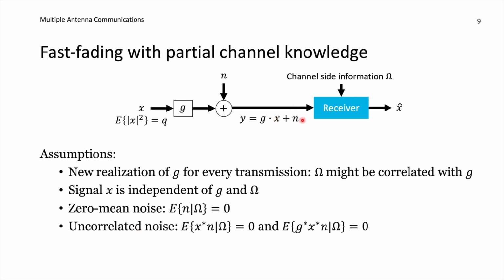And N should also be uncorrelated with G times X. If we take the conjugate of G times X, multiply with N, then conditioned on the side information that we have, the expected value should be 0. So G times X and N are conditionally uncorrelated with each other. This conditioning becomes particularly important because it tells you potentially something about G. But even if some information about G is in omega, we still have something that is uncorrelated here.